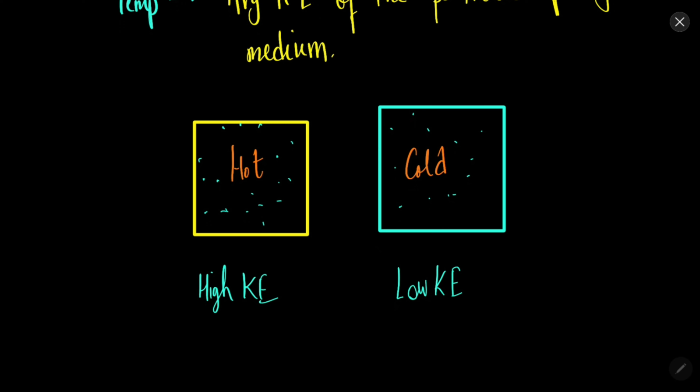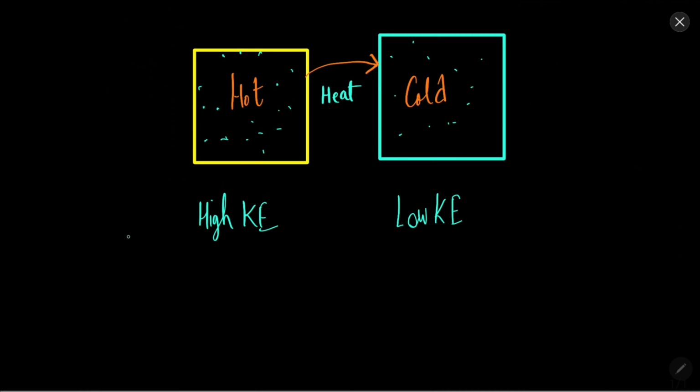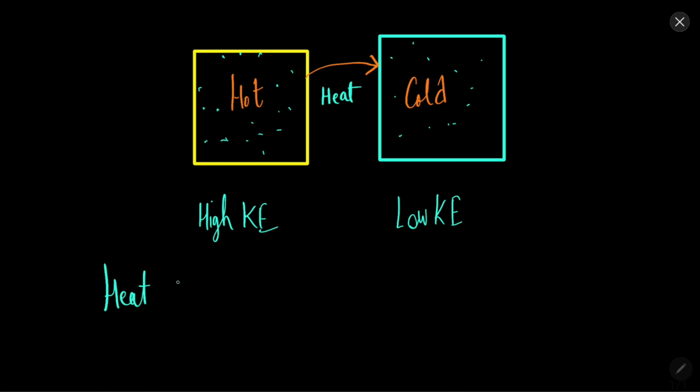Now when we connect these two objects, there is a transfer of energy from the hot object to the cold object, and this transfer of energy is called heat. So what is heat?